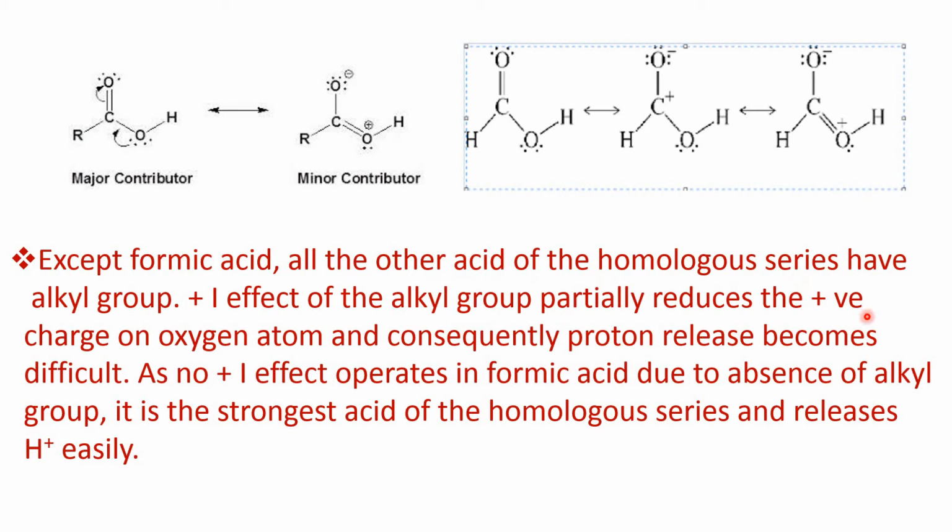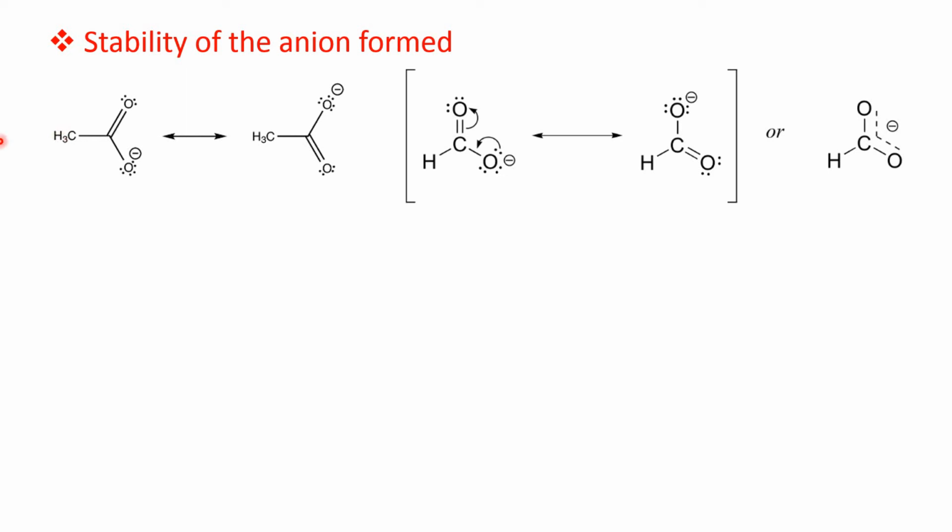Now coming to the second factor, that is stability of the anion formed. Now this is the anion of the carboxylic acid, or the carboxylate ion. This is for acetic acid and this is formic acid.